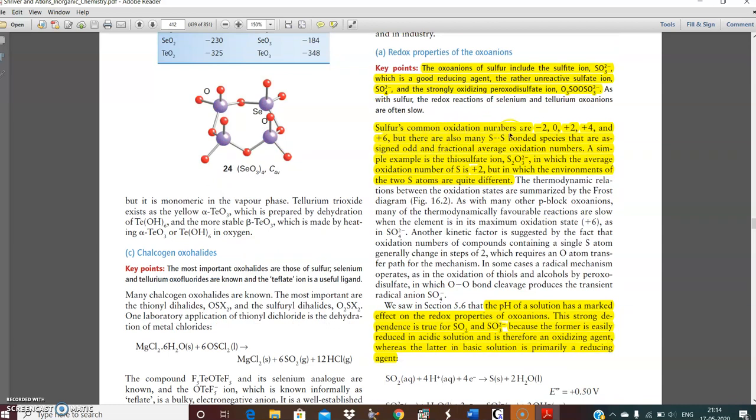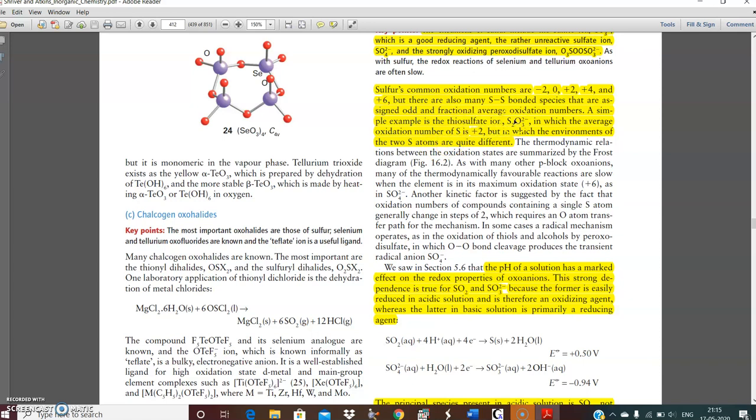Sulfur's common oxidation numbers are -2, +2, +6. But there are also many sulfur-sulfur bonded species that are assigned odd and fractional average oxidation numbers. A simple example is the thiosulfate ion, S2O3 2-, in which the average oxidation number of sulfur is +2, but in which the environments of the two sulfur atoms are quite different from each other. If you see the structure, we will understand what kind of environment each sulfur atom resides in.